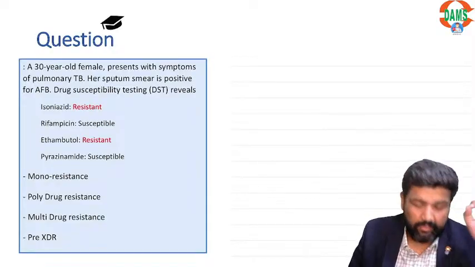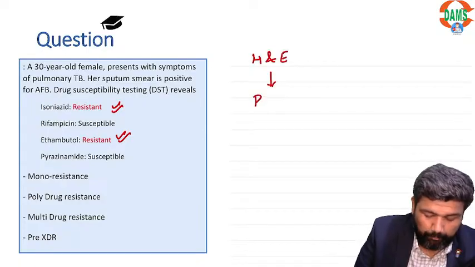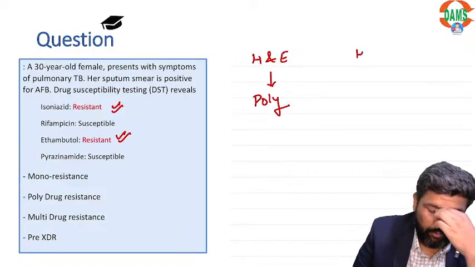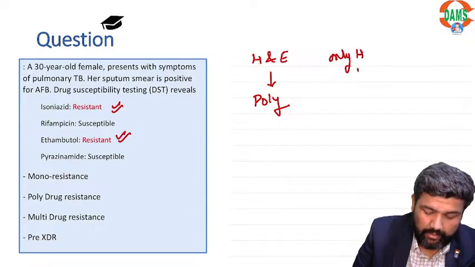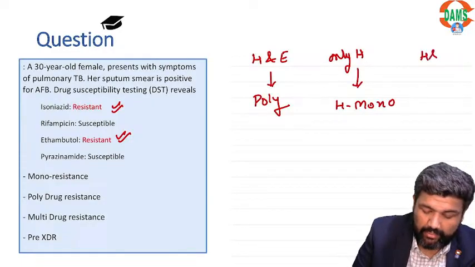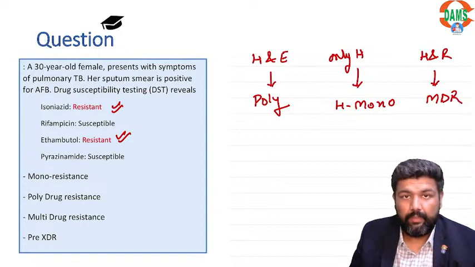Alright, this is an interesting question. Isoniazid resistant, ethambutol resistant. So when H and E are resistant, it is poly drug resistant. When only H, it is H mono. When H and R, it is MDR, right?